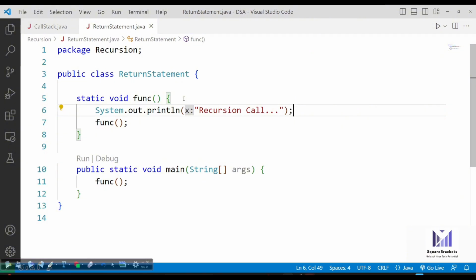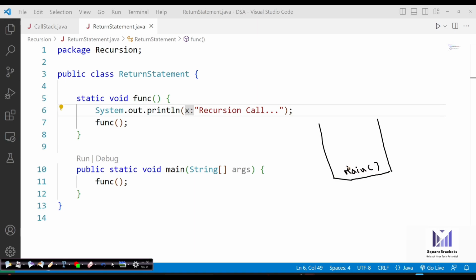Okay. Now if I'm going to execute this program, then it is going to execute n number of times because there is no stopping of the recursion right now. It is going to execute until our stack gets full. So in our stack, first of all, main will be pushed. It is because the first function will be called as the main. Now main calls the function. Function calls the function, and function calls the function. Keep on doing this until my stack gets full. It is going to keep on calling this function.